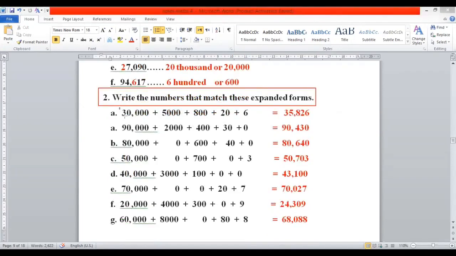Question 2. Question 2 is a very important question. Here 10,000s are given, then thousands are given, then hundreds are given, then tens are given, and then ones are given. Whenever you are given the expanded form and asked how to write the number, it is a simple technique. Just write the first digit. So here in 30,000, the first digit is 3. Here the first digit is 5.